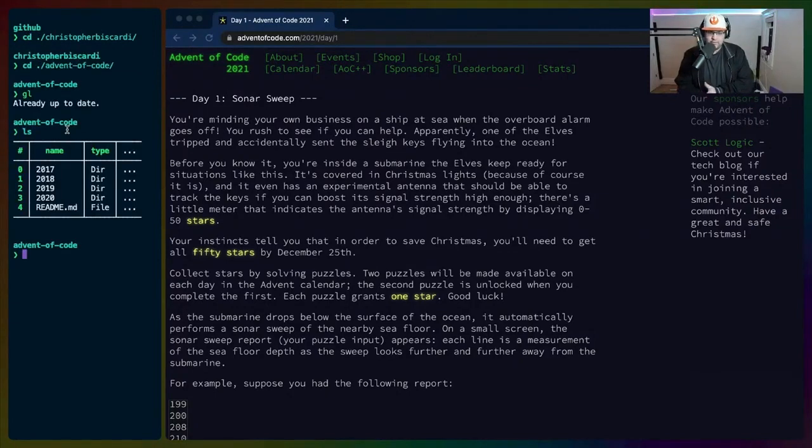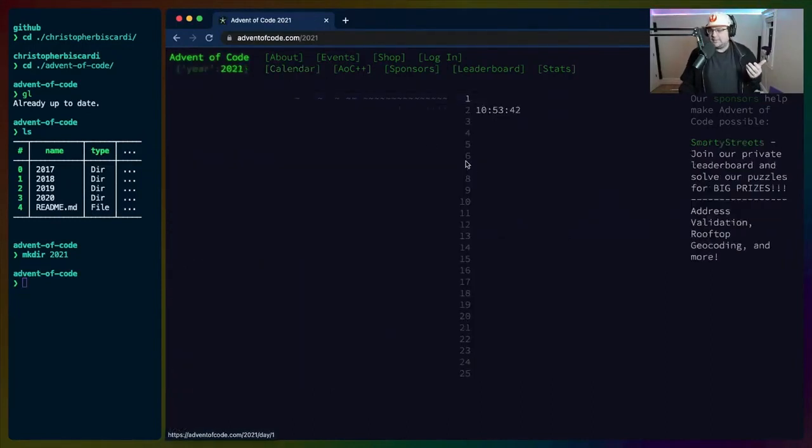So I've been doing Advent of Code for about 4 years now. We'll make another directory for 2021. So Advent of Code. If you don't know what Advent of Code is, it is basically an Advent calendar, right? So if we go here, we see 25 sort of like quiz questions or whatever, and this kind of like draws a photo as we go along in the whole process.